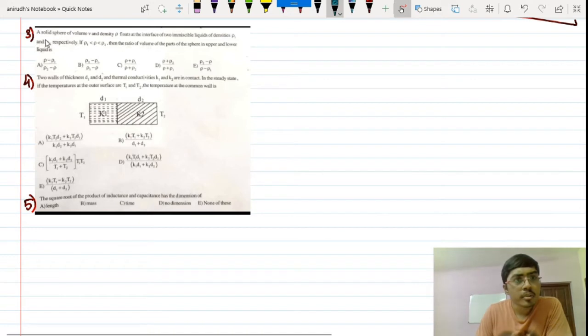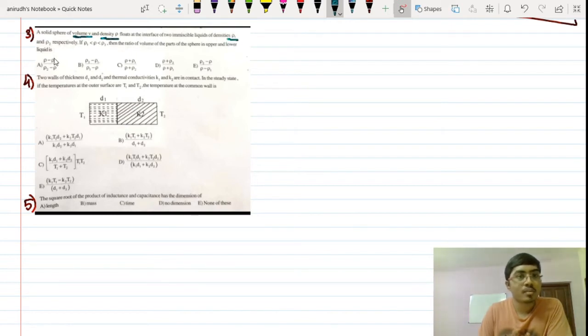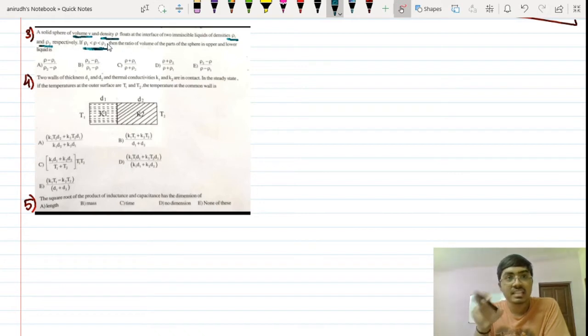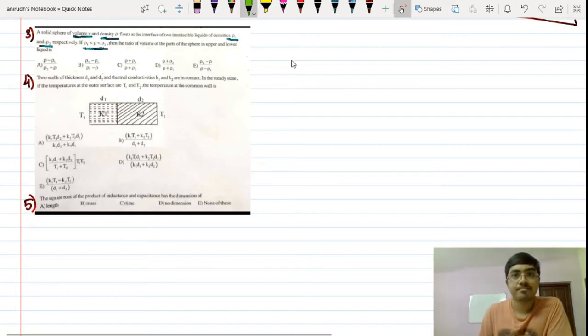Okay, in the third question, you can see that a solid sphere of volume V and density rho floats at the interface of two immiscible liquids of densities rho 1 and rho 2 respectively. So if this is how the densities are arranged, rho 2 greater than rho, which is the density of the sphere, which is greater than rho 1, then the ratio of the volume of the parts of the sphere in the upper and lower liquid is. Fine. This kind of question is normally asked in the NEET exam.